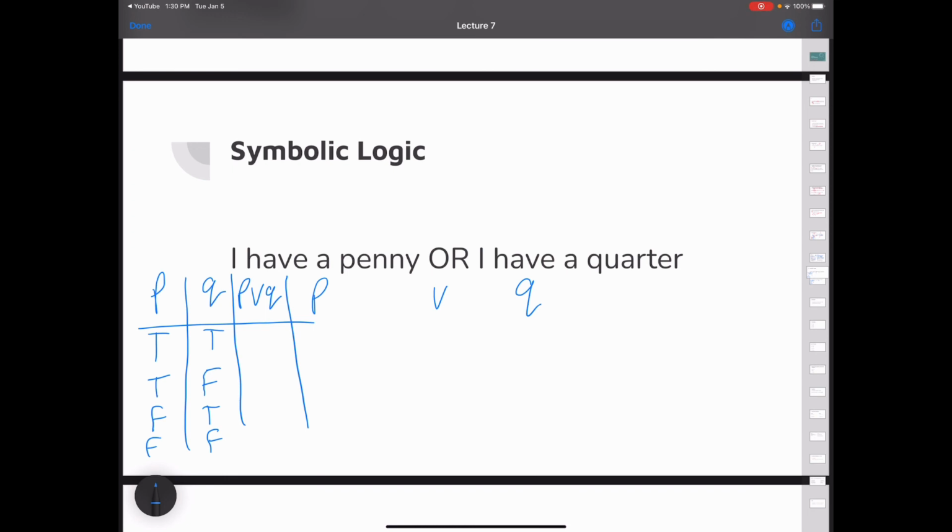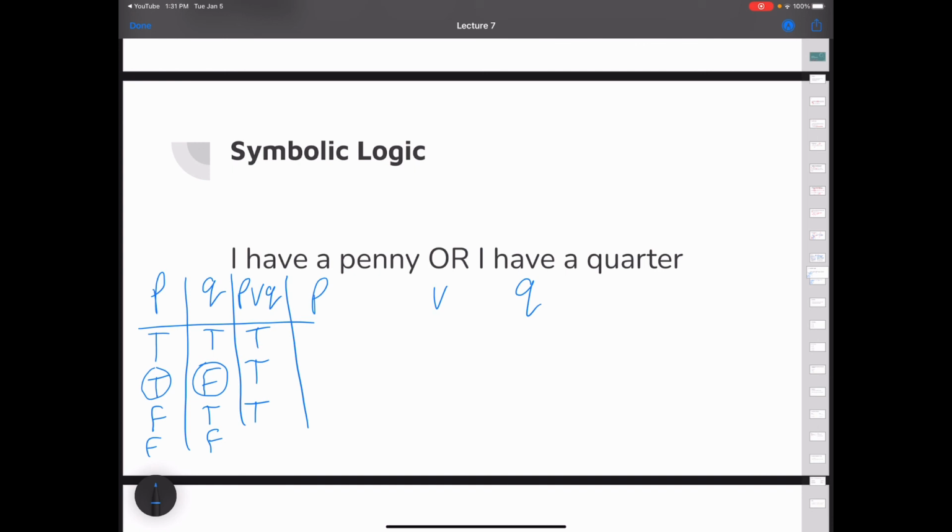And now the or statement. If I have a penny or I have a quarter, if that's the statement and both our pieces are true, then I'm not lying to you. I have either a penny or a quarter. In fact, I have both. So we have a true statement here. If the statement is I have a penny or I have a quarter, and I do have a penny but I don't have a quarter, well, I'm still telling the truth because I have that penny. Similarly, in the third case, I have the quarter, so it's also true.